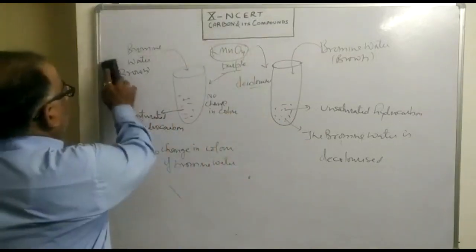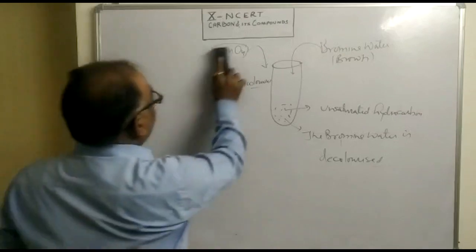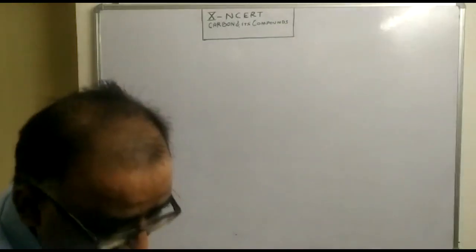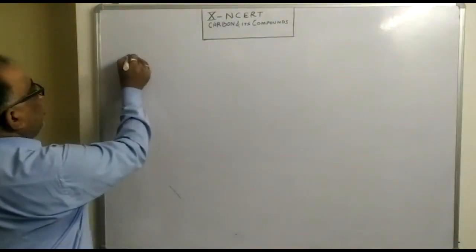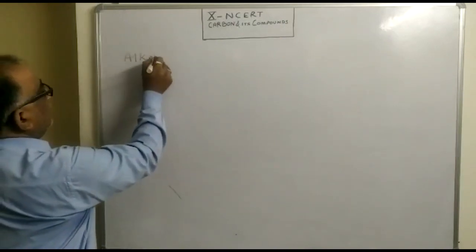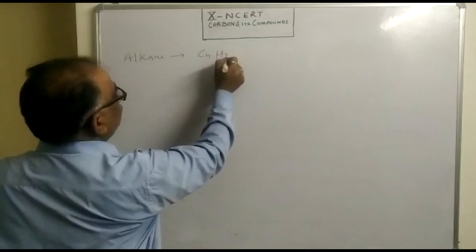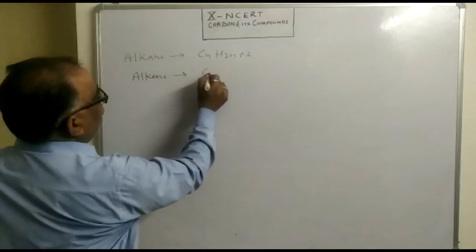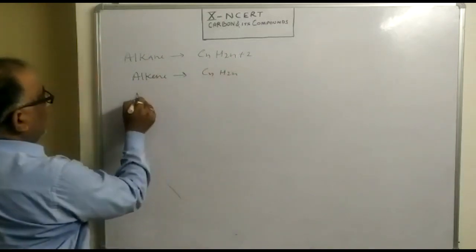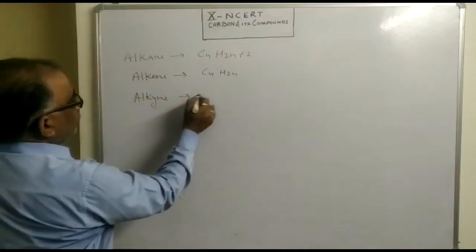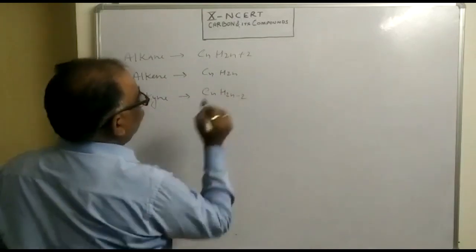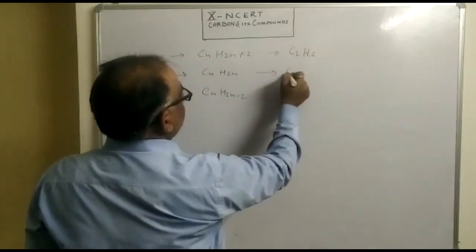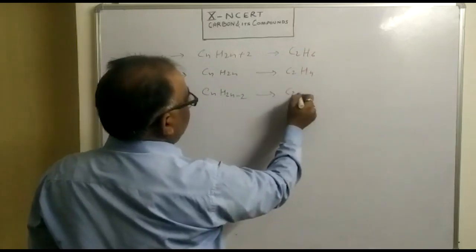Now we shall proceed to see what are the various types of carbon compounds that we are going to study. Out of these, we will start with, as we already know, alkane. Alkane has got general formula CnH2n+2. Then alkene, their general formula is CnH2n. And alkyne, CnH2n-2. और इनका हम example अगर लें तो C2H6, C2H4 and C2H2.